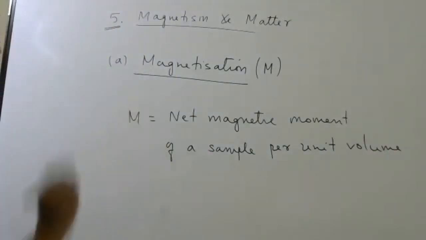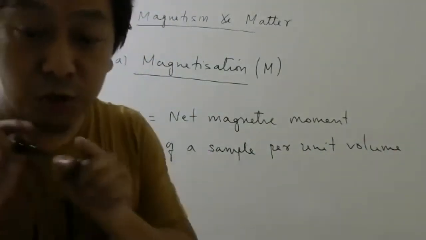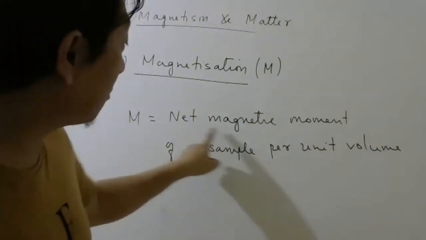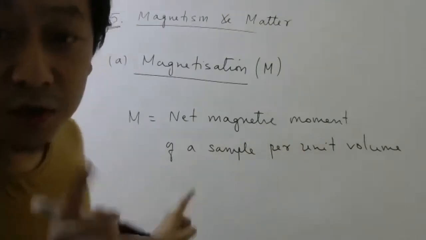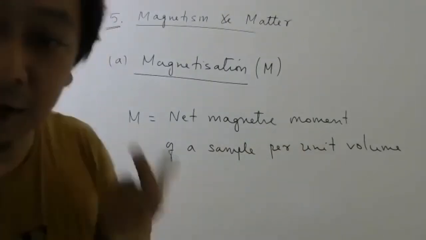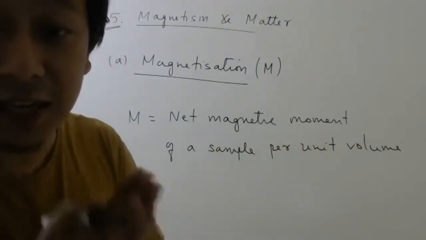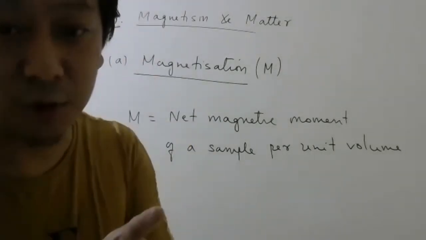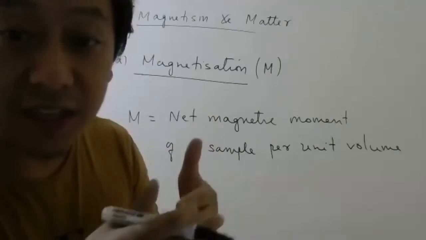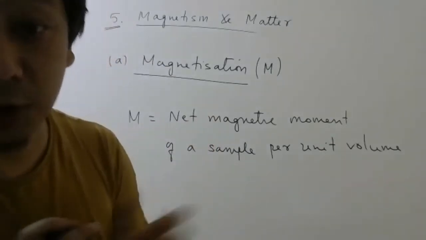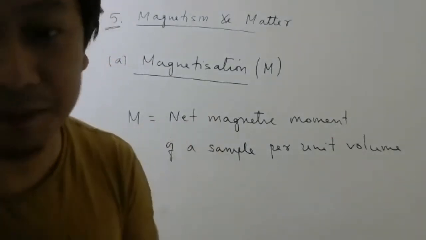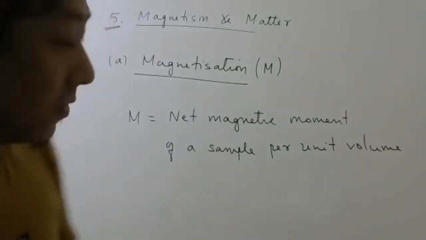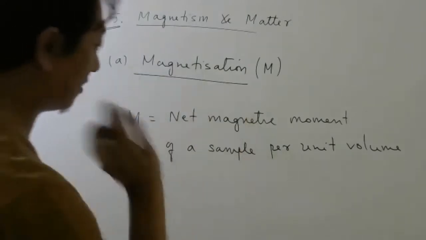So that is called magnetization. Before you apply the magnetic field to any material, what was the net magnetic moment? 0. So magnetization will be 0 before applying any magnetic field. Why? Each atom has magnetic moment, but they are oriented in random directions, for paramagnetic material, which I took as an example. So the total magnetic moment of the sample is 0, and therefore magnetization is 0.